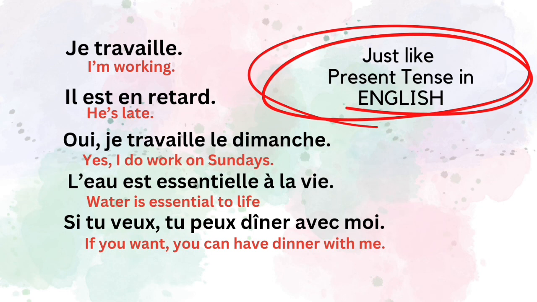Here are a few example sentences in French and English which are in present indicative tense. In the next video we will be able to form similar sentences with simple rules.